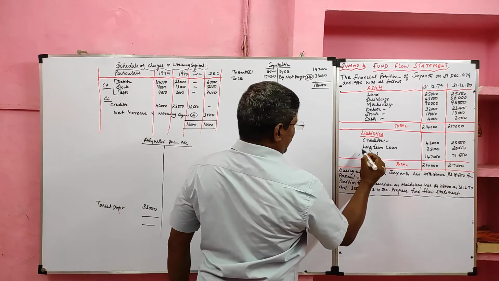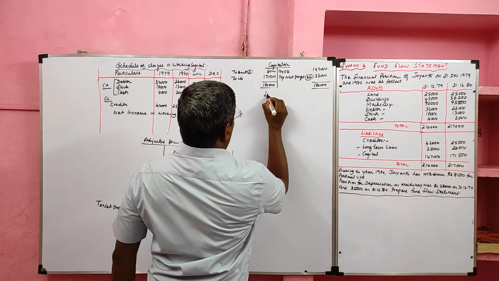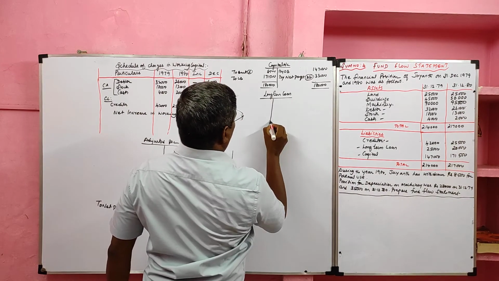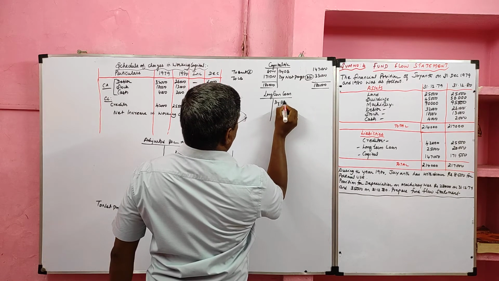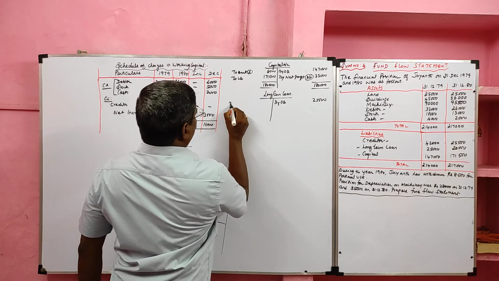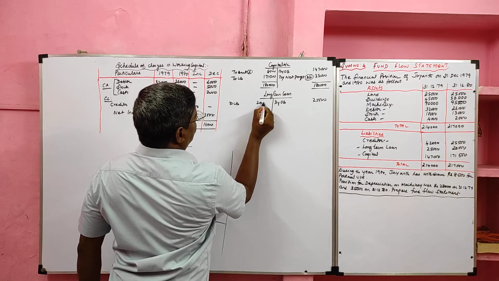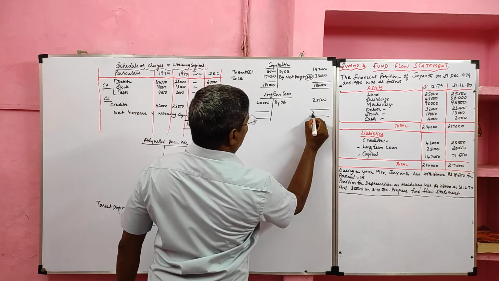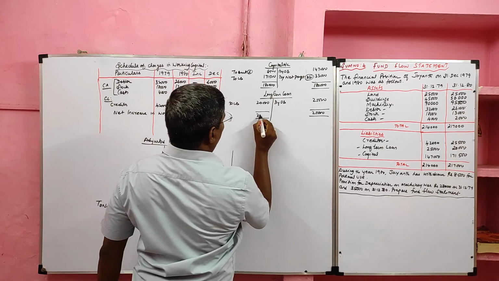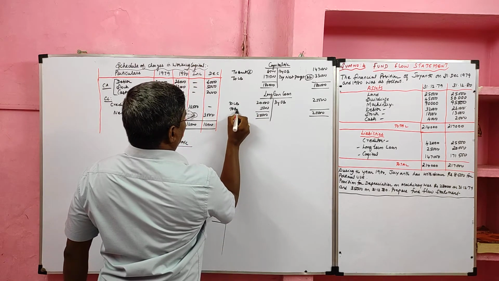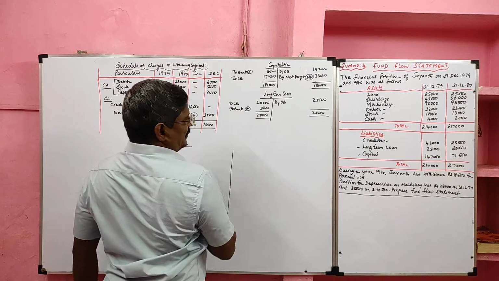Then we have to prepare other ledger accounts. Capital ledger account prepared, then long-term loan. Long-term loan is a liability, opening balance credited 25,000, closing balance debited. So the loan value decreases, and we should consider that as application because that is the repayment of loan. To bank application side it will go.